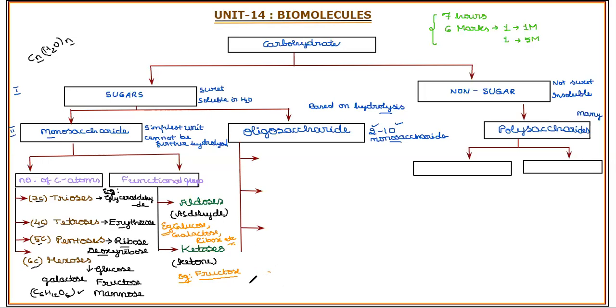Just to give the example, I am mentioning two, a special classification. One is aldohexose: aldehyde as a functional group and 6 carbon atoms in it. The example is, you can consider glucose.